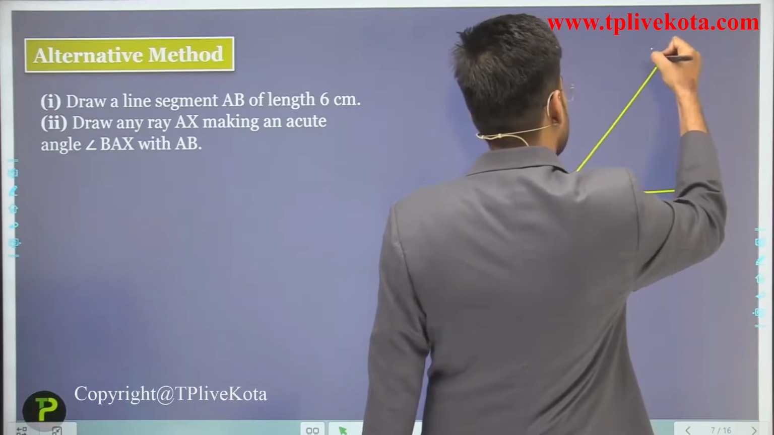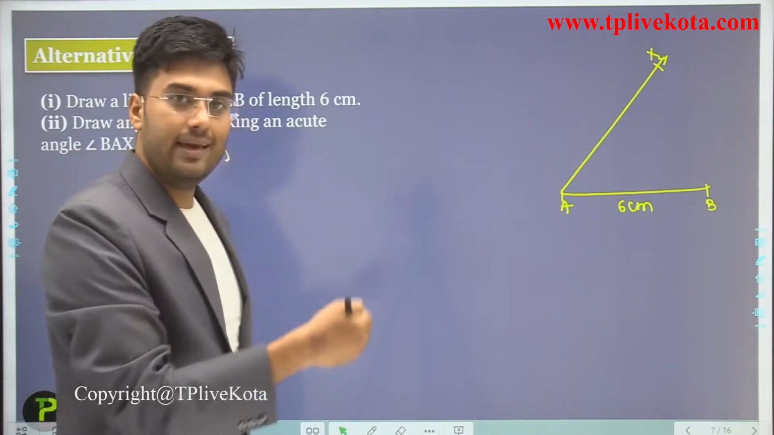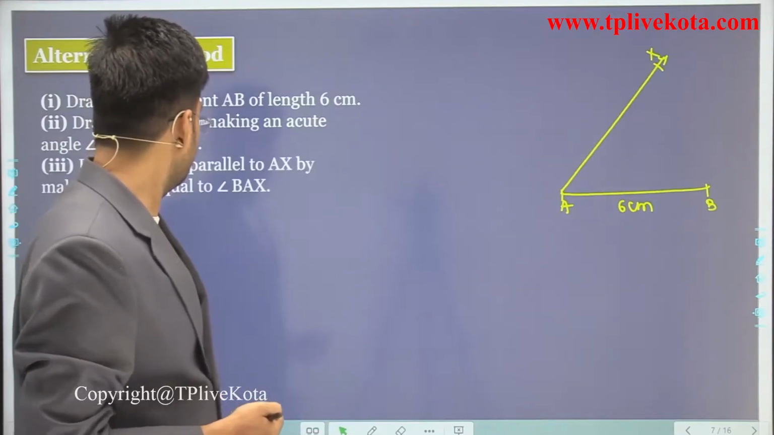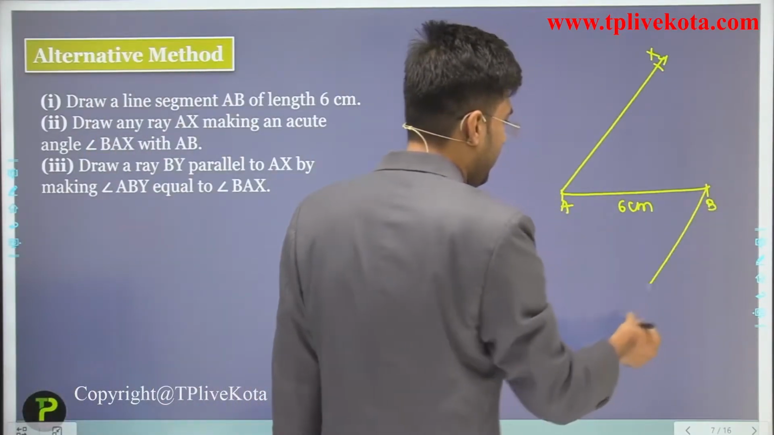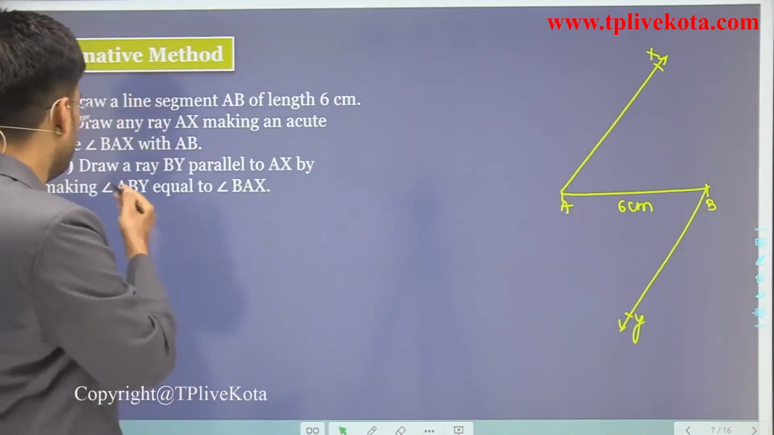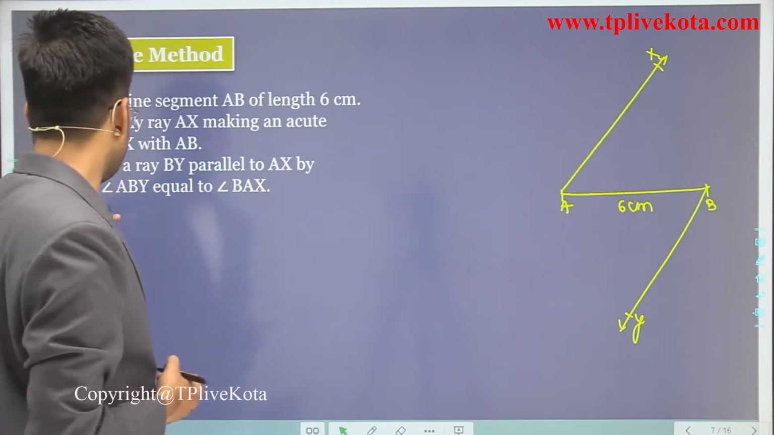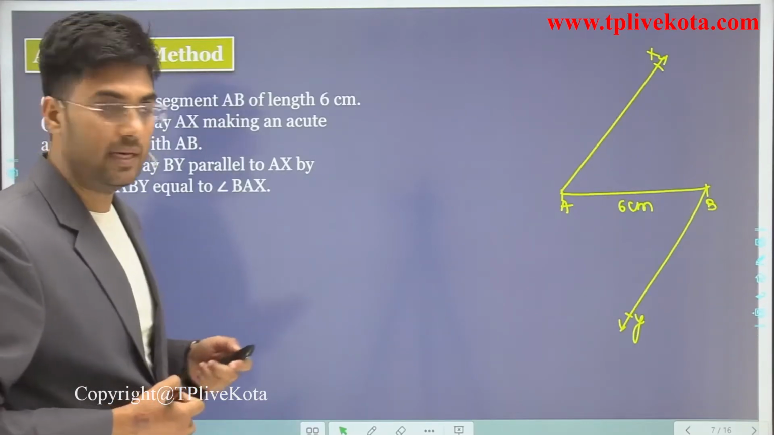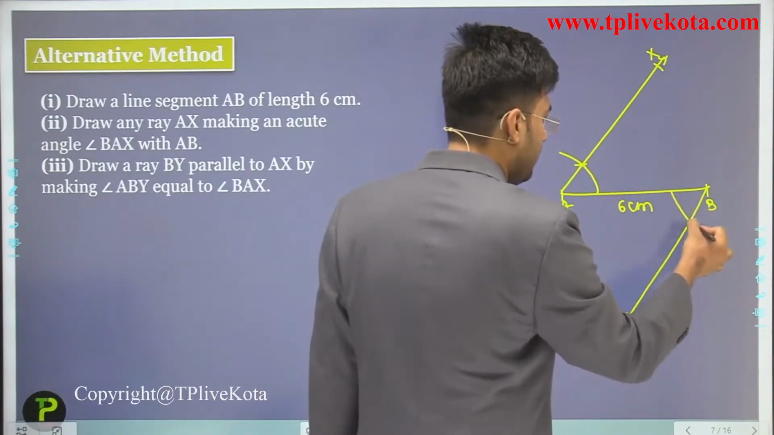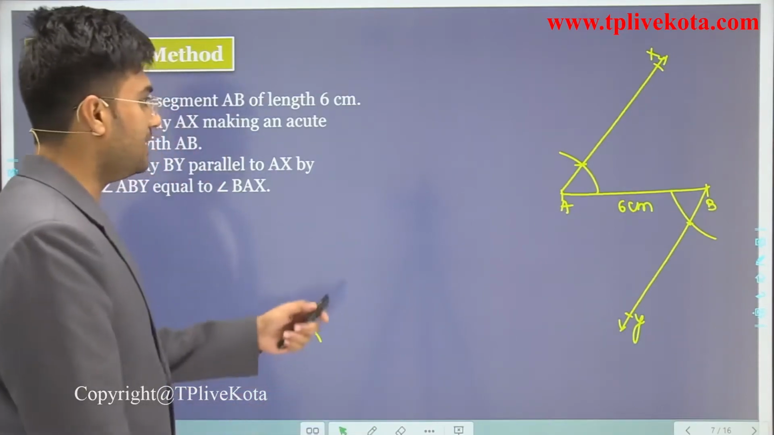So this is X here. Similarly, we have to draw angle ABX, same acute angle opposite to AB. So the next step is what? We have to draw angle ABY. Clear? This is our next step. Draw a parallel ray BY to AX by making an angle ABY equal to BAX. So these two angles are equal here. And how do we draw the equal angle? By using the compass.